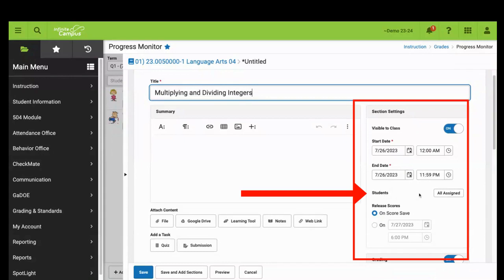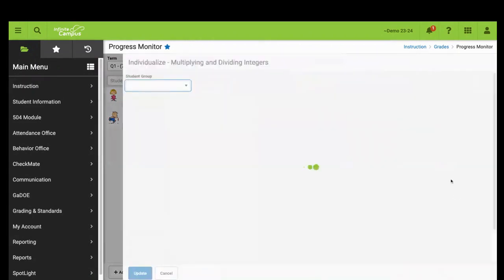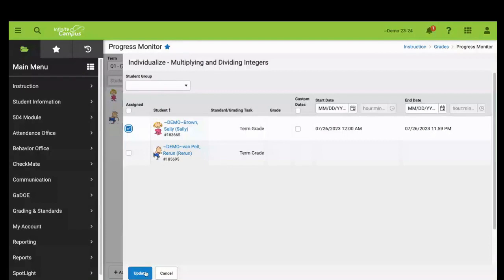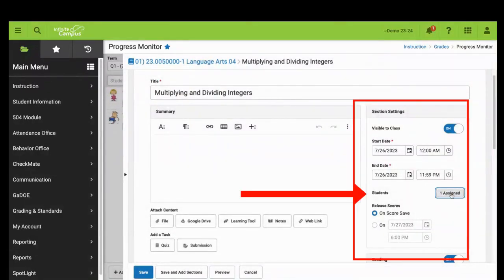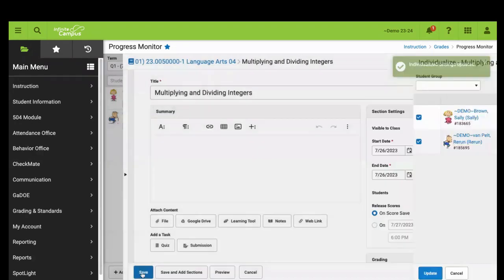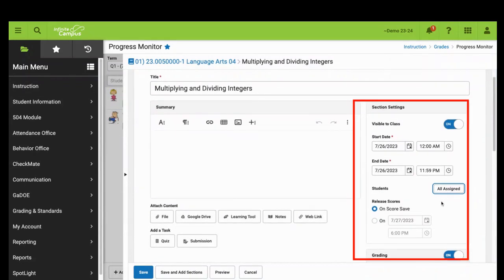By default, all students will be assigned the assignment. If you would like to adjust this, simply click the All Assigned button and uncheck students or check students that the assignment will be assigned to. In this example, after I update, notice that only one student is getting the assignment. If I want to go back and adjust this, I simply come back and select the toggle switch at the top where it says assigned, and then select update. Scores are released as soon as I input grades.